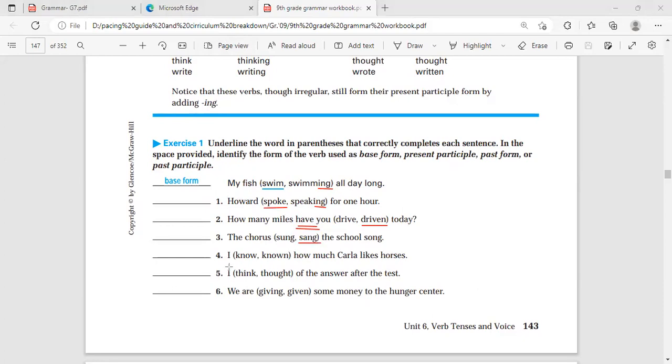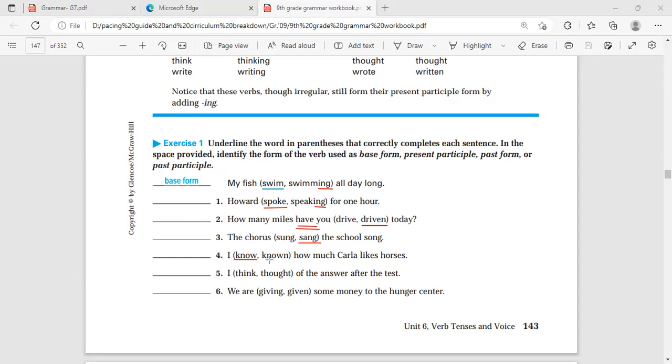Number four: I know or I knowing how much Carla likes horses. So I know, sure. Knowing is a participle, followed by have, has, or had.